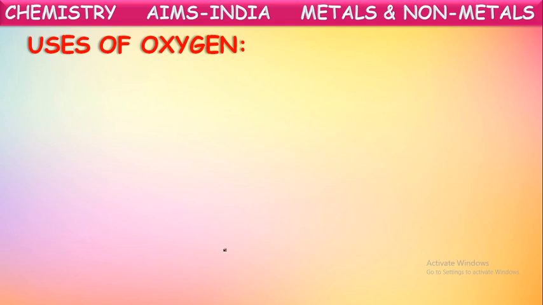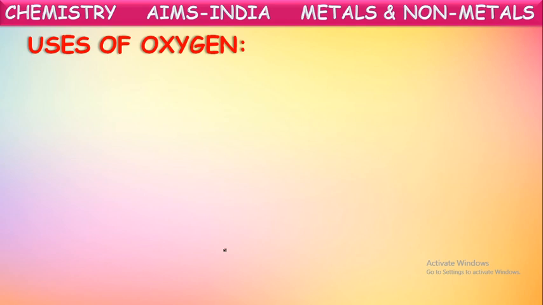Now, let us see the uses of these non-metals. We have seen the properties of non-metals, which are simply the properties not shown by metals. If they are not shown by the elements, those elements are considered as non-metals. The elements which do not possess the characteristics of metals are called non-metals, with properties like non-lustrous, non-ductile, non-malleable, bad conductors of heat and electricity, low melting and boiling points. These are all the characteristic properties of non-metals.